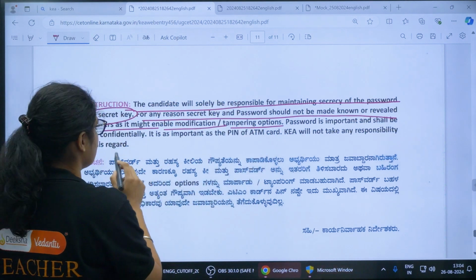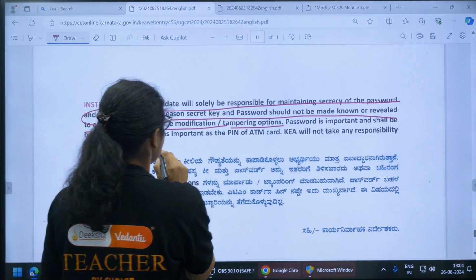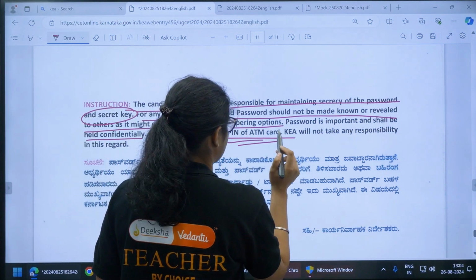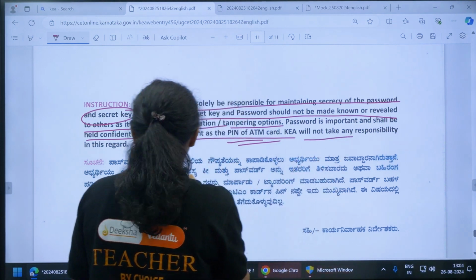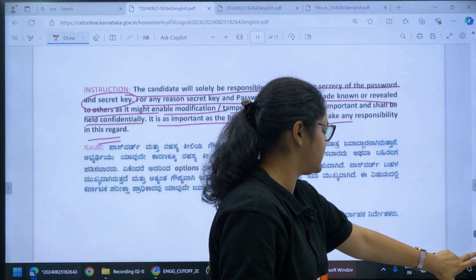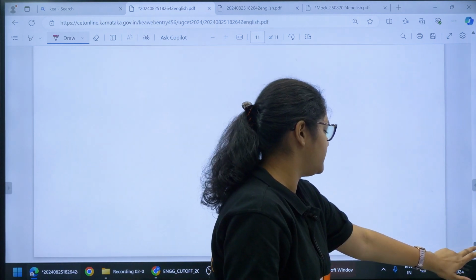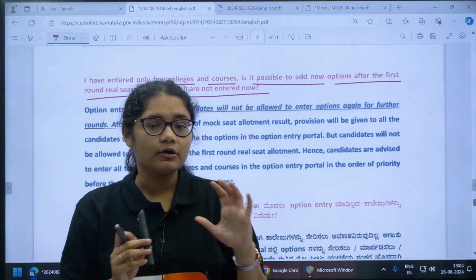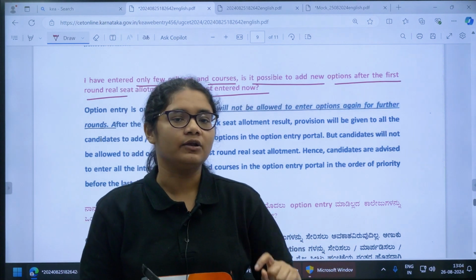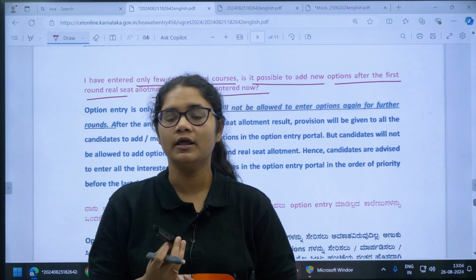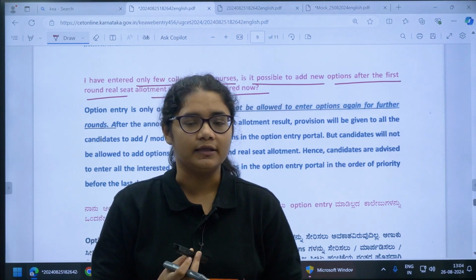Password is important and shall be held confidentially. It is as important as the PIN of an ATM card. KEA will not take any responsibility in this regard. So if your password or secret key is leaked and somebody knows about it and they are making any changes in your option entry without your knowledge, then KEA will not be responsible for this. You need to be very confidential regarding your password and your secret key.